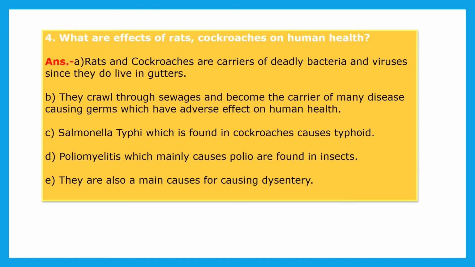Salmonella typhi, which is found in cockroaches, causes typhoid. Poliomyelitis, which mainly causes the polio disease, is found in insects. They are also a main cause of dysentery. From these cockroaches or rats, there is a chance to get the disease dysentery also. So there are many adverse effects of rats and cockroaches on human health.